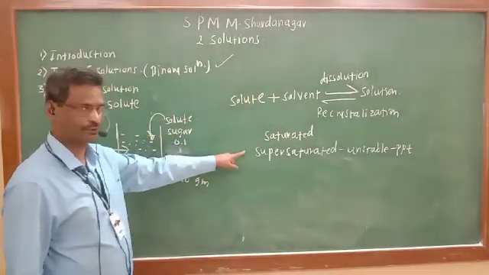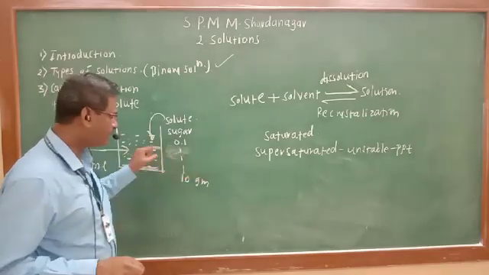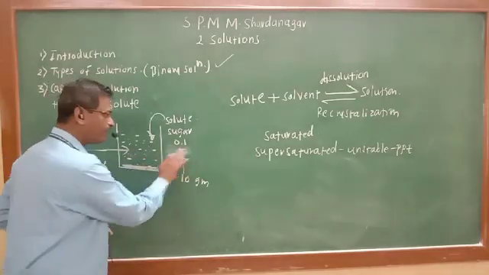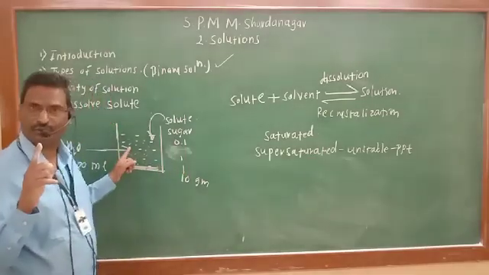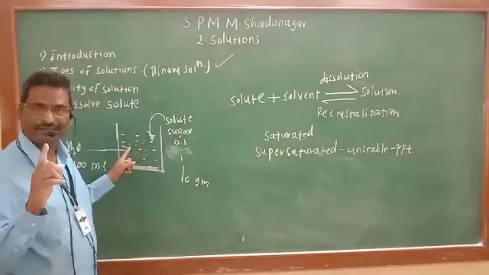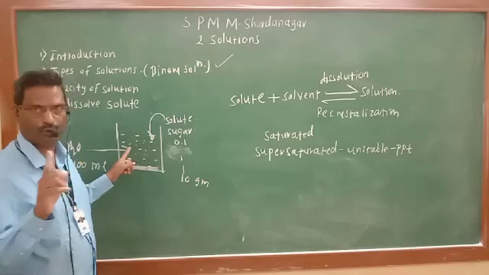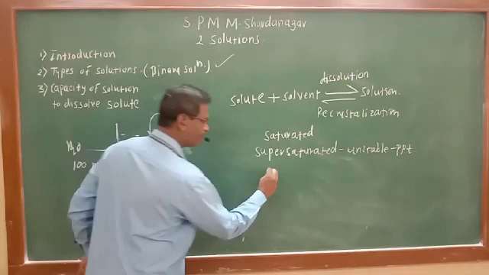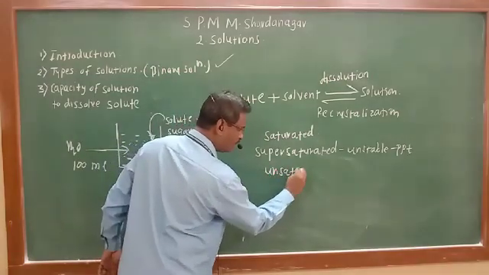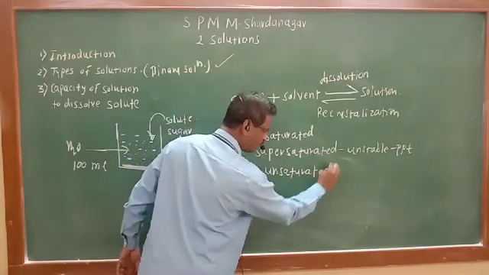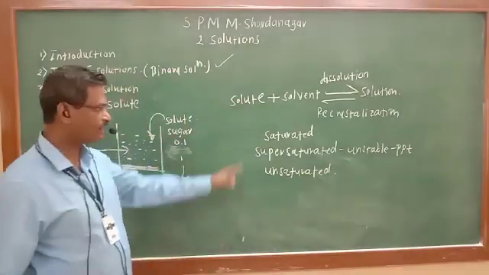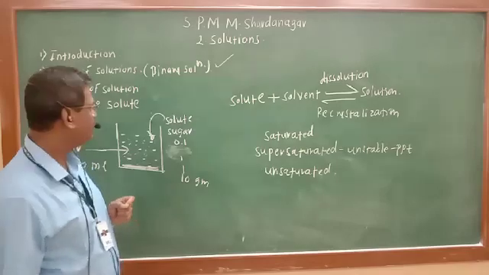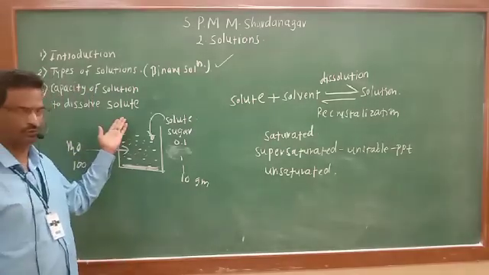This is the second type of solution. And capacity is 13 gram. But if we have used only 12 gram, is the capacity totally utilized? No. Capacity is not totally used, and at that time the solution is known as unsaturated solution. These are the three types of solution on the basis of capacity of solution to dissolve the solute.